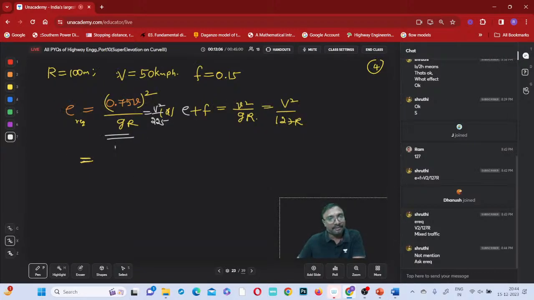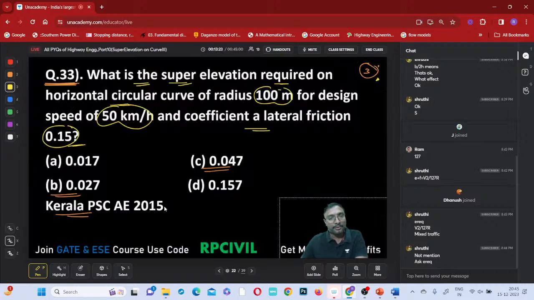So here what is the capital V square? 50 square divided by 225 into, what is the radius? 100 meters, right? How much are you getting? 0.1111, you are getting, right? But is there any option matching with that? No option is matching with that, right?